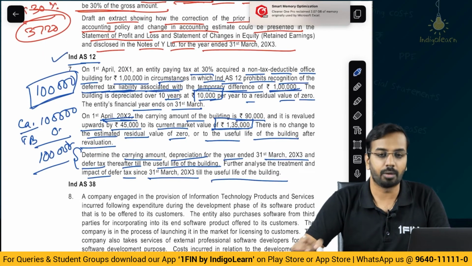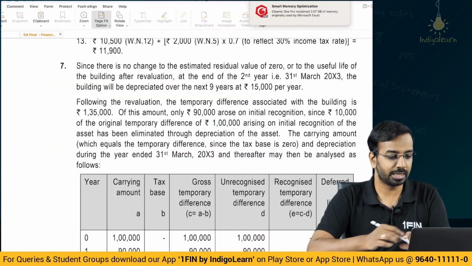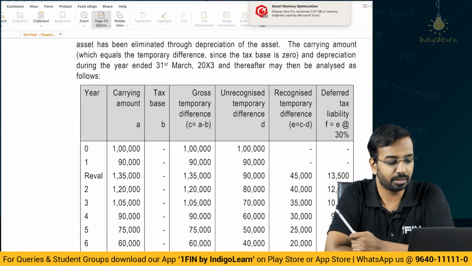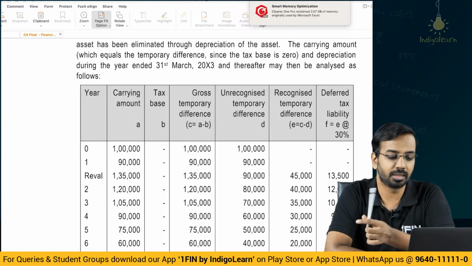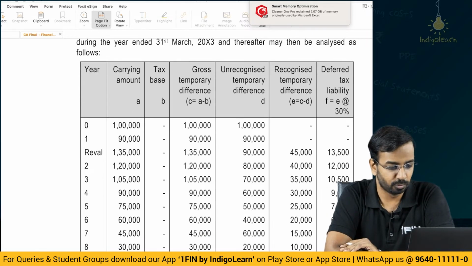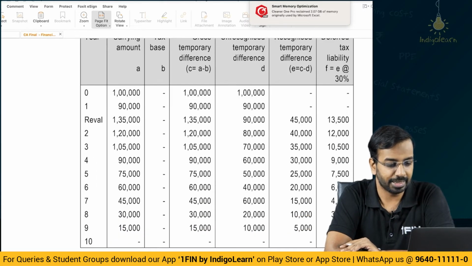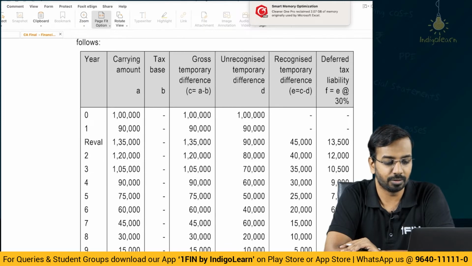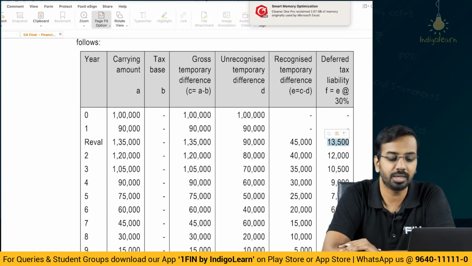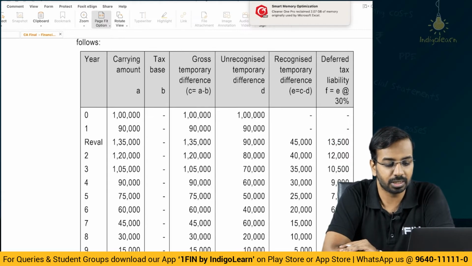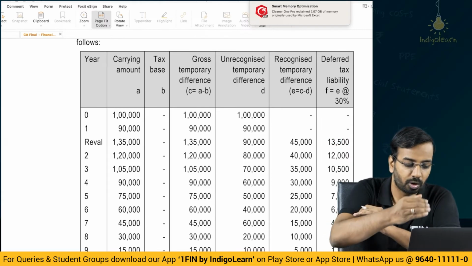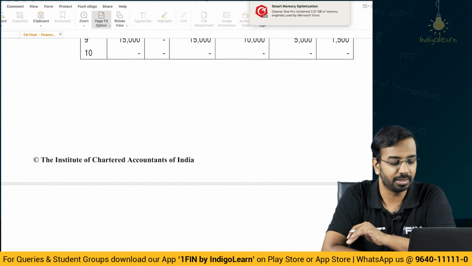Another new question, not seen earlier. So, let us see how it is solved. Carrying amount 1 lakh, tax base 0, 1 lakh is the difference, 1 lakh is the unrecognized temporary difference. As you move ahead, in the second year, after revaluation, the difference comes to 90,000, out of which 45,000 you can recognize as temporary difference, which brings me a tax liability of 45,000 into 30%, 13,500. Like this 40, 35, 30, 25, you keep on reducing it till the end of the 10th year.